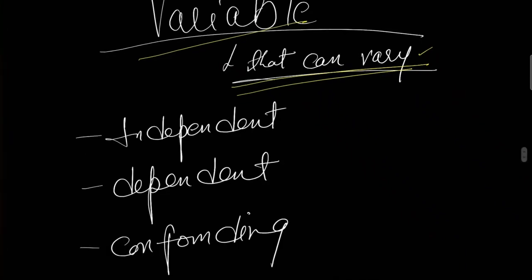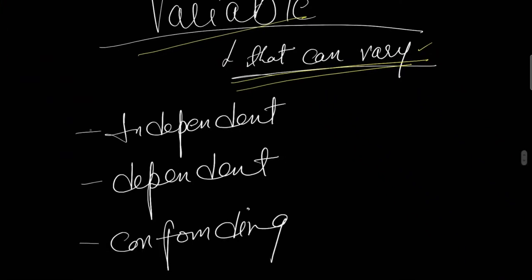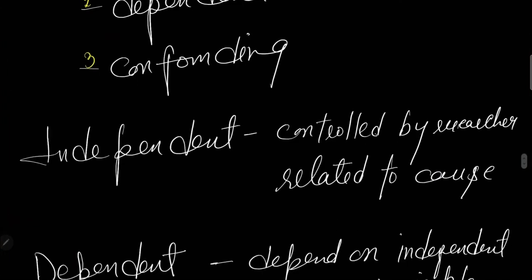Variables are of three types. First, independent. Second, dependent. Third, confounding. Starting with the independent variable. This variable is controlled by the researcher.